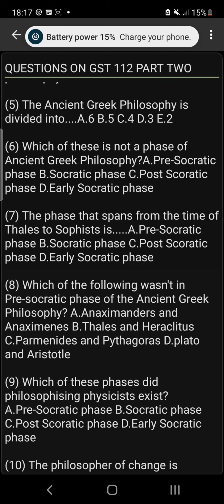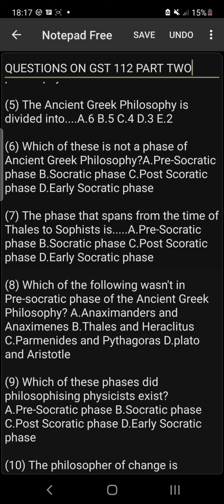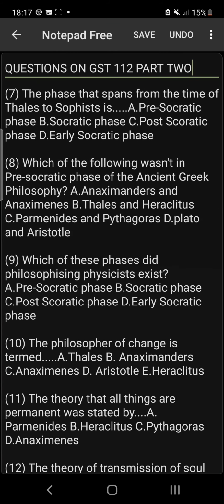Pre-Socratic, Socratic, post-Socratic, or early Socratic? Should we go for Socratic phase? Of course, the answer is the pre-Socratic phase. Number 8. Which of the following wasn't in the pre-Socratic phase of the ancient Greek philosophy?